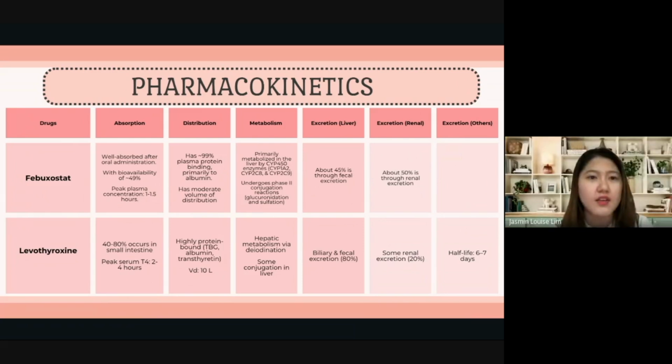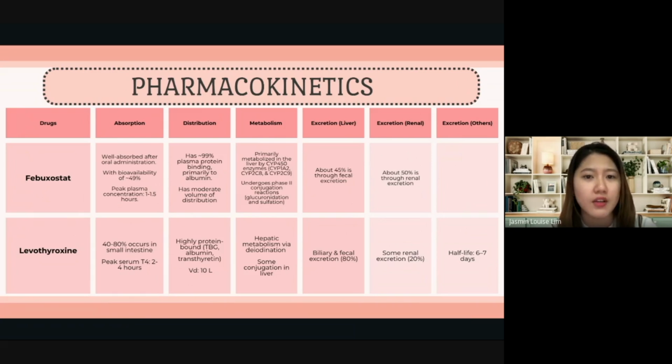So next we have levothyroxine, whose absorption occurs primarily in the small intestine, particularly in the jejunum and ileum, and has an oral bioavailability of about 40 to 80%. It is highly protein bound, mainly to thyroxine-binding globulin or TBG, and has a large volume of distribution of 10 liters. The liver converts T4 into the active T3 form through deiodination.